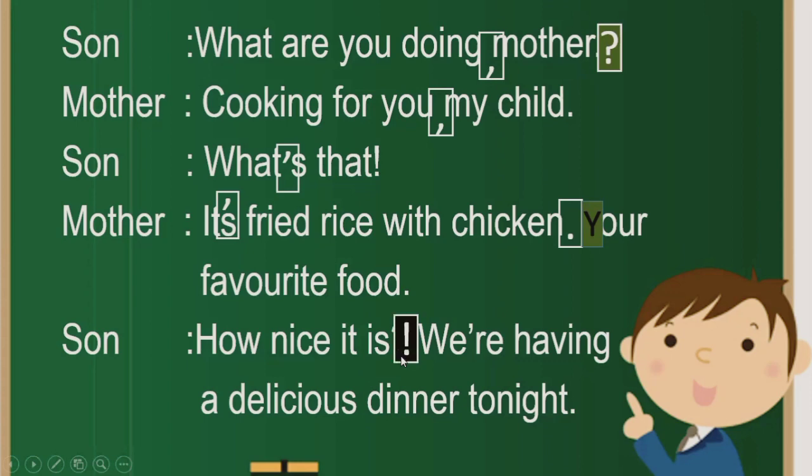So we have to use an exclamation sign instead of a question mark. And then "We're having a delicious dinner tonight." The real words were we are, and we have joined them by using an apostrophe over here. So it's quite okay. All the other punctuation marks are quite okay and have been used correctly.